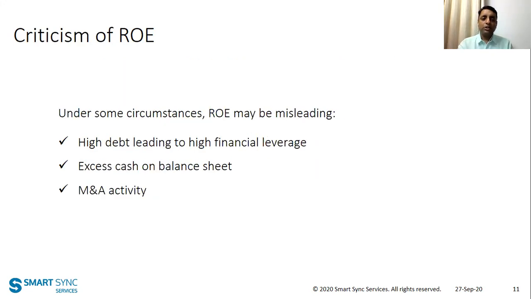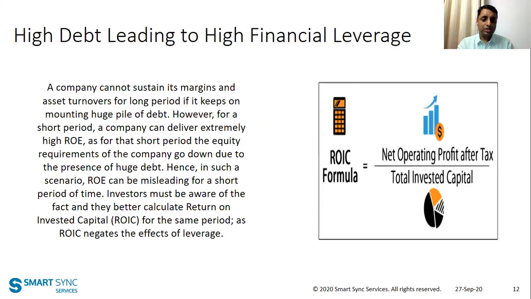Now let's move on to some circumstances where ROE may be misleading, wherein the actual ROE might not be the one which we see. Let's take three circumstances. Number one is when there is high debt on books. Number two, when there is excess cash on the balance sheet. Number three is when there is an M&A. So what does high debt lead to?